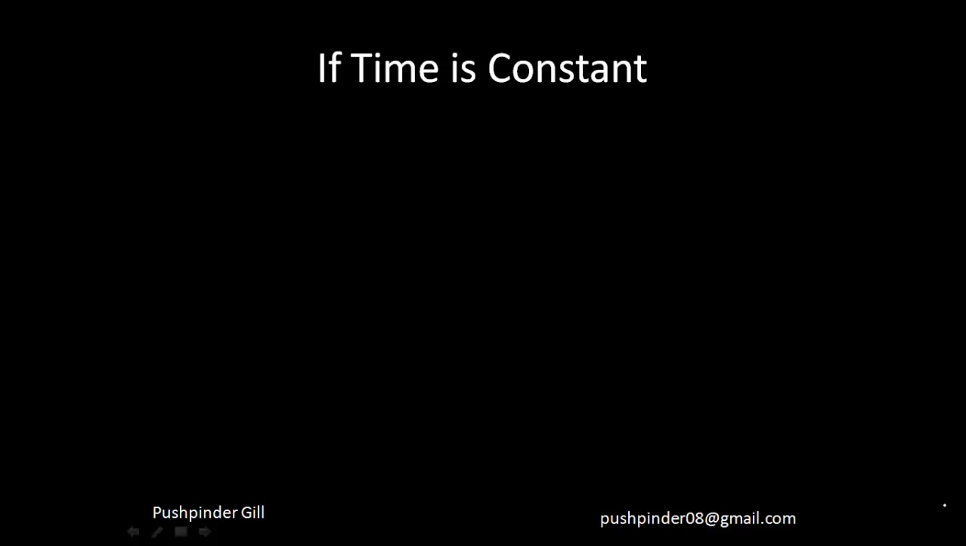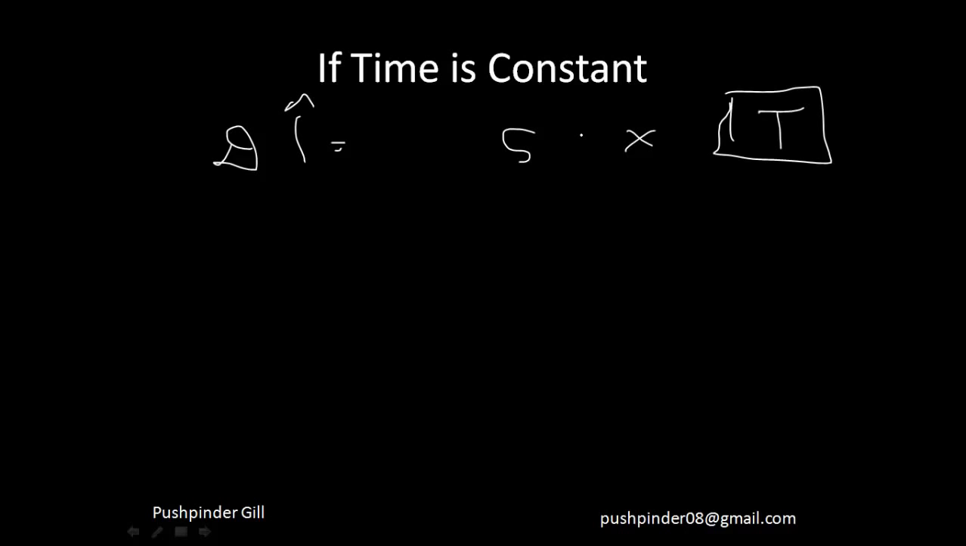So now the last part of the variation is if time is constant. So let me just write it down again. Distance is equal to speed into time. Now time is kept constant. So if I want to travel more distance in the same time, that means I have to increase my speed. So I can say that distance is directly proportional to speed.